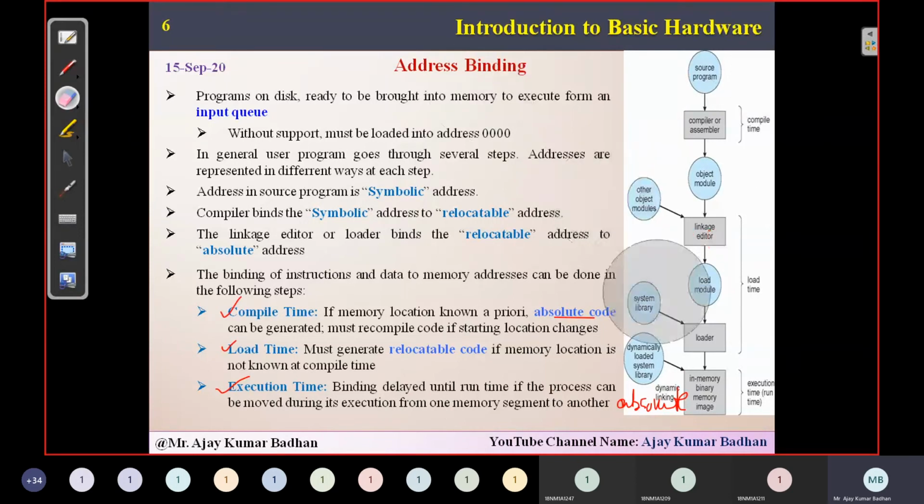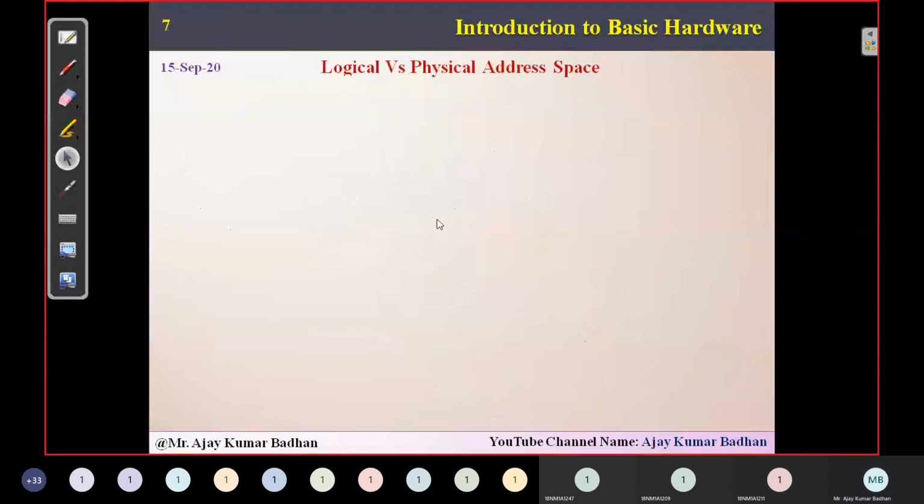So these are the three steps you have to keep in mind. These are very important when we do that binding. See, a relocatable address is nothing but 346. In the previous diagram, I told you about the logical address. That logical address is nothing but 346. This logical address will be converted into relocatable; some values will be added here. Then that will be converted into 14,000 plus 346. So you are getting 14,346. This is your main memory, RAM. That is what we call the absolute address. This is the whole way your entire system works. Okay. So coming further, give me an additional 5 minutes.